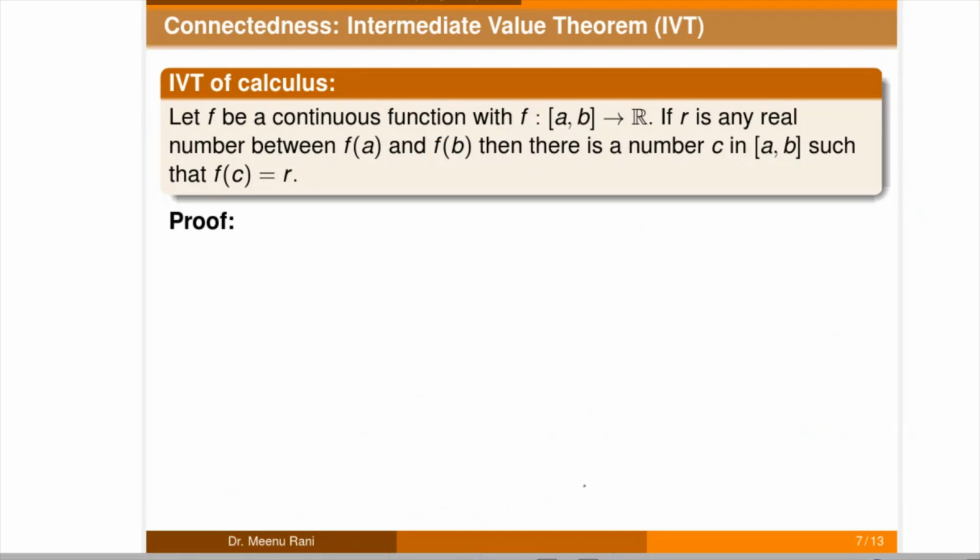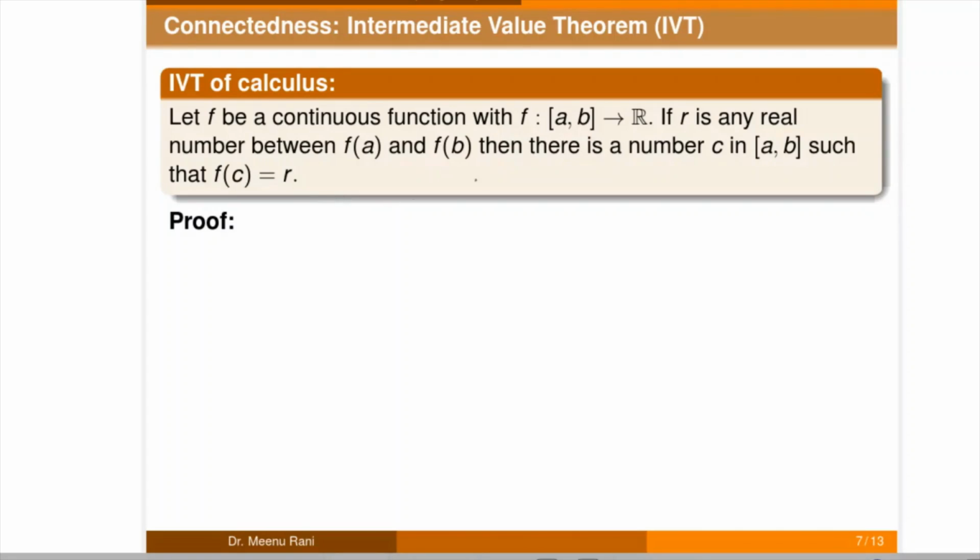So now we will prove the intermediate value theorem of calculus. That is, let f be a continuous function from the closed interval [a, b] to the set of real numbers, and if we take any real number r between f(a) and f(b), then there exists a number c in [a, b] such that f(c) is equal to r.